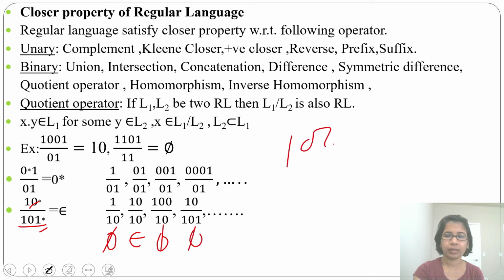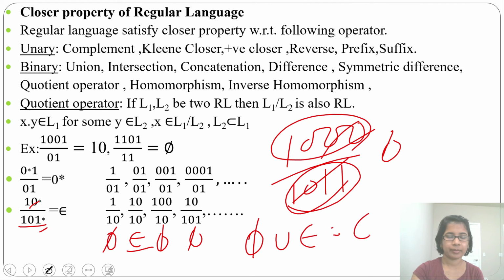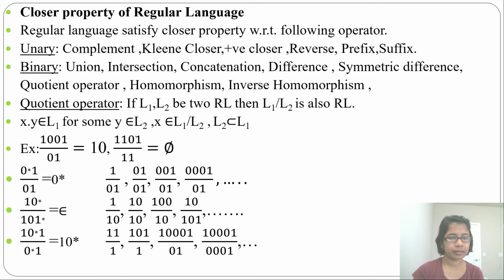Suppose it is 1 0 0 0, then 1 0 1 1. This will also be phi. It is not matching. This 1 0 1 is not matching here. You will get phi. So in one option we are getting epsilon. In the rest of the options we are getting phi. So phi union epsilon will be epsilon. The answer will be epsilon. Let's see the next example.